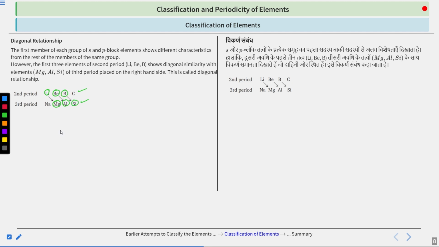So you should remember this, right? So that it helps in predicting your physical and chemical properties. So lithium and magnesium have similar properties, beryllium and aluminium have similar properties, and boron and silicon have similar properties.